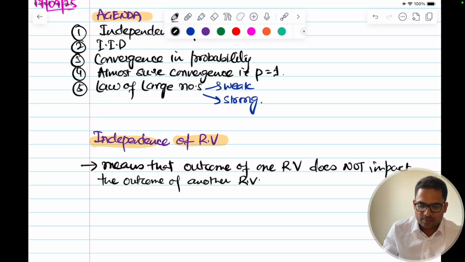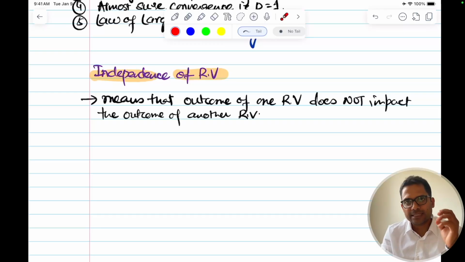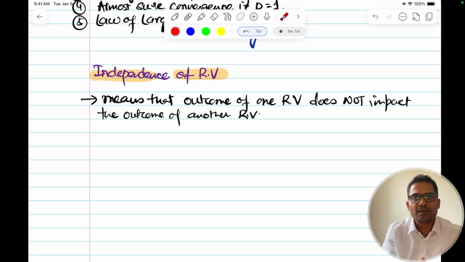And let's write all the formulae. We know this. Let's write all the formulae for each of the cases: for the CDF, that is cumulative distribution function, PMF, PDF, expectation, variance. I'll just write the formulas so that you know formally that in case of two random variables, how do we identify whether two random variables are independent or not.